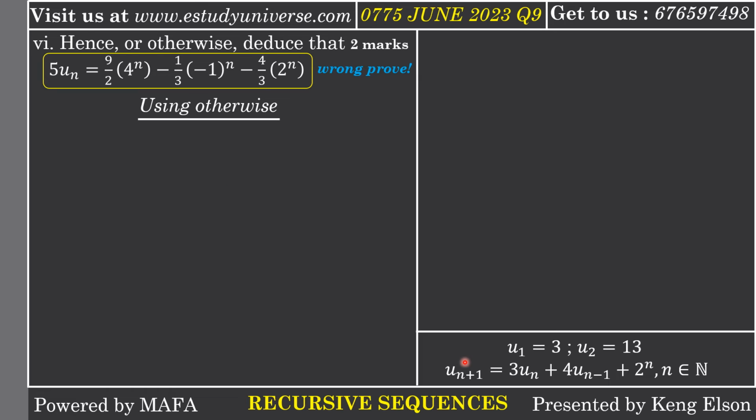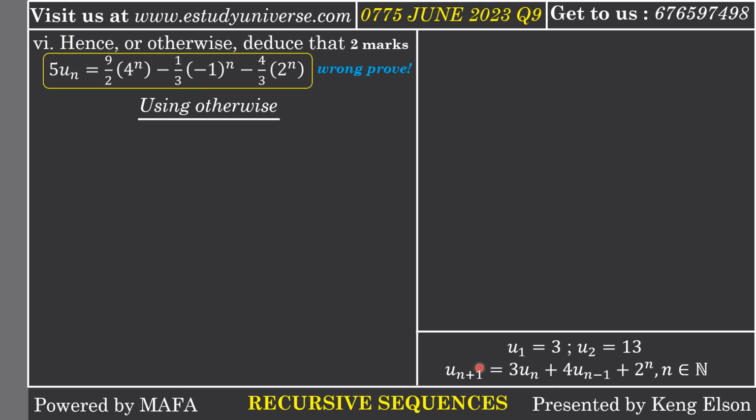First of all, I have the recursive definition of the sequence un. For me to explain better, I need to have a un plus 2. You're going to know why. Since a second order differential equation has the d squared y, you see the 2 is there, so that's why I need to increase all the terms of n by 1 so that here becomes un plus 2.